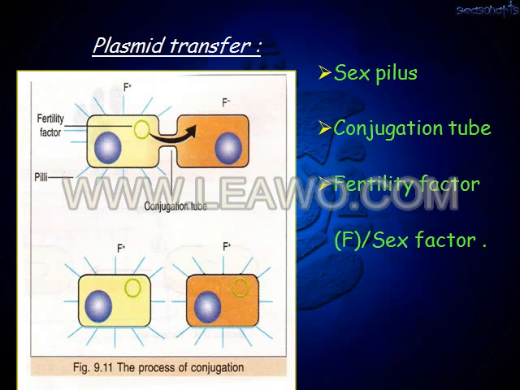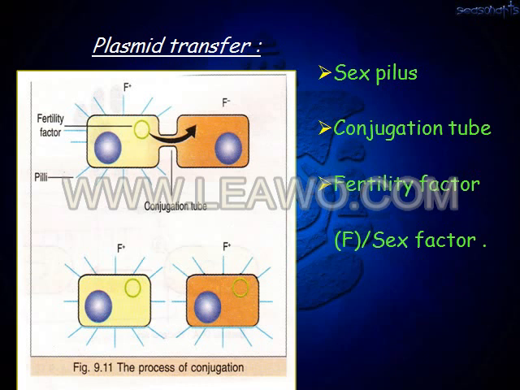The plasmid present in the F plus cells gives the property of pili. Once this plasmid is transferred to the F minus cell, the F minus cell becomes an F plus cell, so again it gives the pili. In the diagram at the top you will see F plus and F minus. In the lower diagram you will see F plus and F plus. The plasmid is transferred from the F plus to the F minus cell. This plasmid is known as the fertility factor or sex factor.